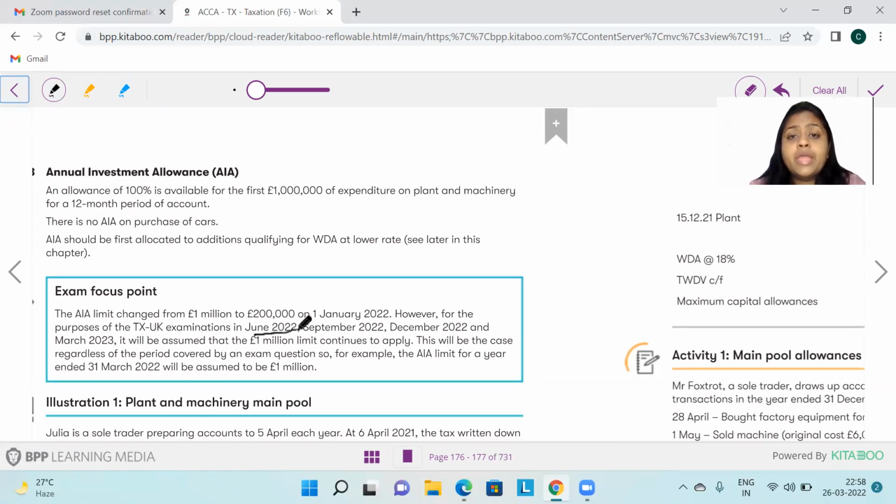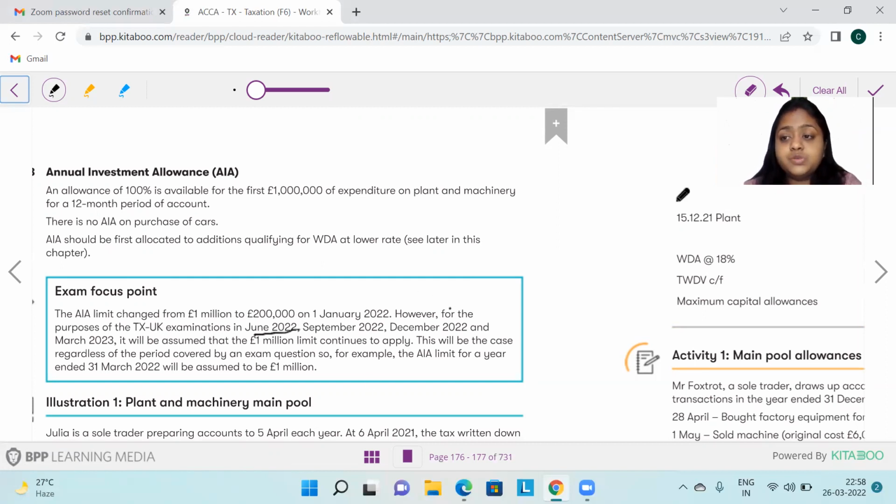For you, AIA for the full year is 1 million, which is 10 lakhs. It is not going to be changed. You don't have to do any pro rata calculations. You have to take the full year as 1 million only.